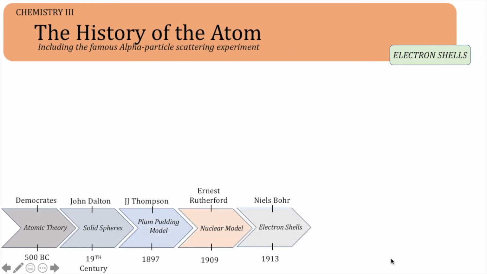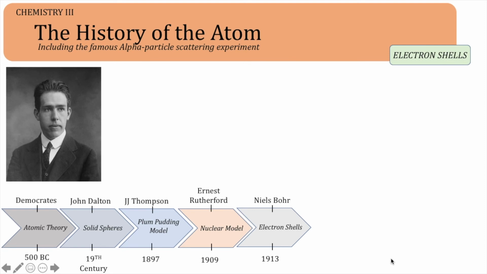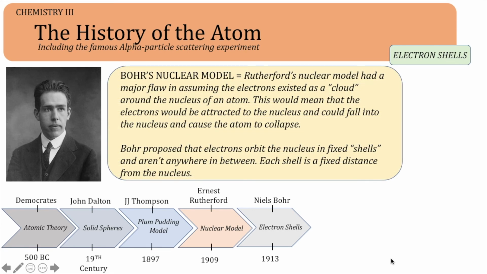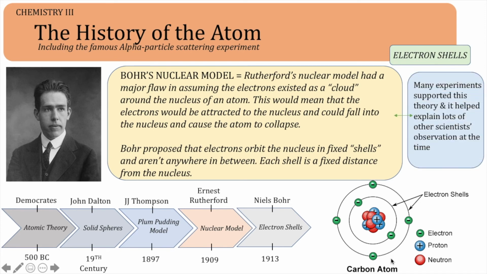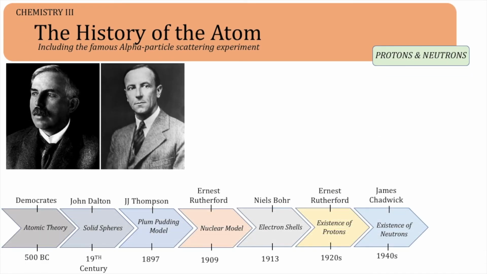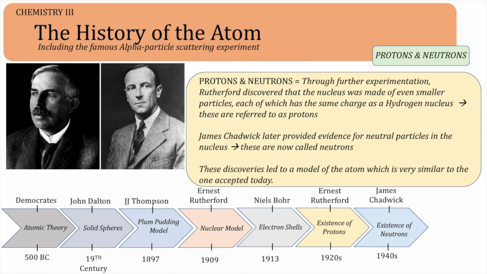In order to deal with the flaws of the nuclear model, Niels Bohr came up with the concept of electron shells in 1913. Bohr proposed that electrons orbit the nucleus in fixed shells and cannot be found in between shells. This idea became widely accepted as it was supported by the work of numerous other scientists at the time. Rutherford then discovered that the positive charge in the nucleus comes from protons, and 2 decades later, James Chadwick discovered the existence of neutrons. This updated nuclear model is the currently accepted model of atoms, and this is as far as you need to know for GCSEs.